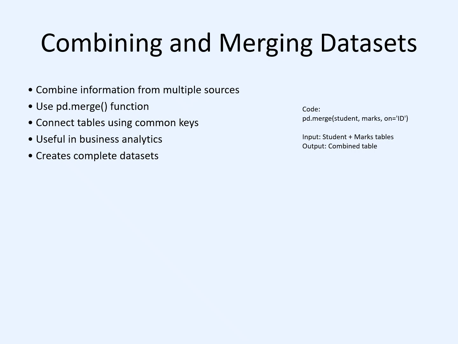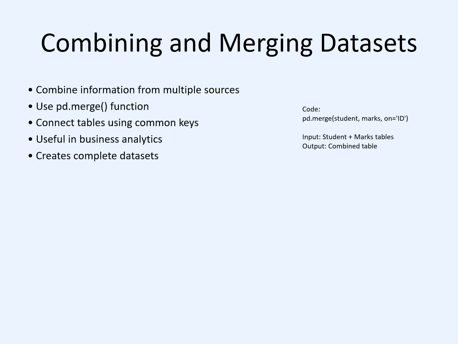Combining and merging datasets using pandas. In real-world data science projects, information is usually stored in multiple datasets or tables. For example, a school may store student details in one table and mark information in another table. To perform meaningful analysis, we need to combine these datasets into a single complete dataset.